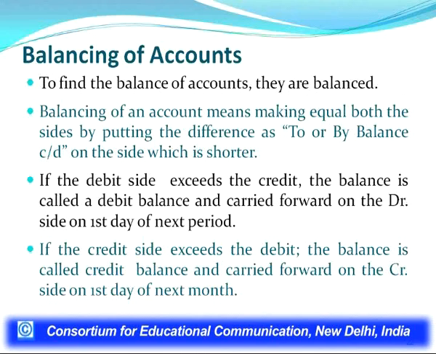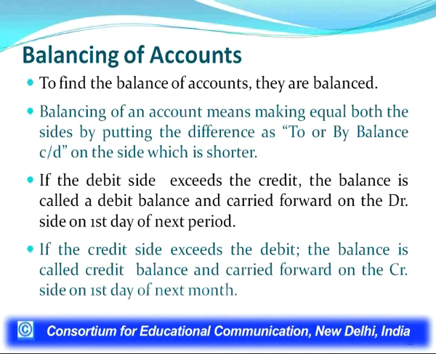The process of balancing is very easy. We have to make both the sides equal by putting the difference as "to balance c/d" or "by balance c/d" on the side which is shorter. So, if the debit side is shorter, then we shall record "to balance c/d" and the balancing figure amount. If the credit side is shorter, then we shall record "by balance c/d" and the difference amount.